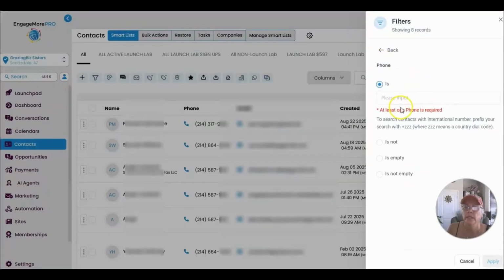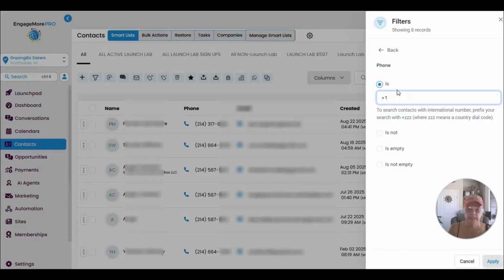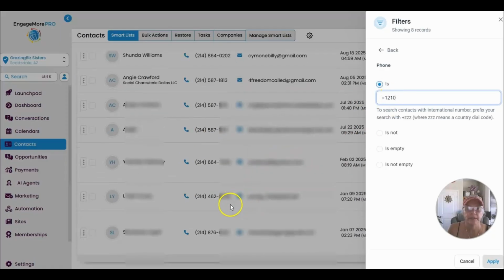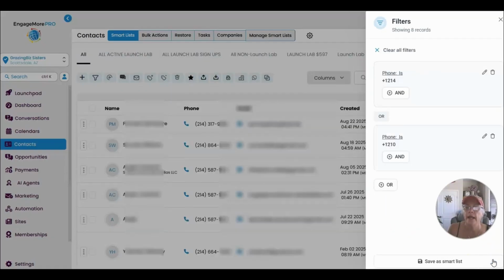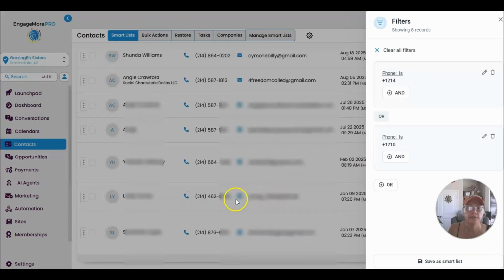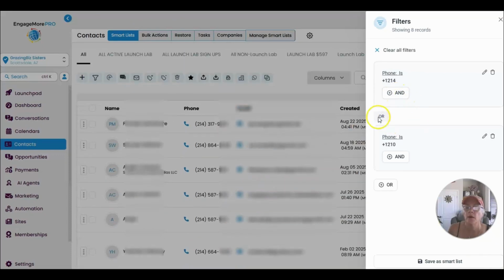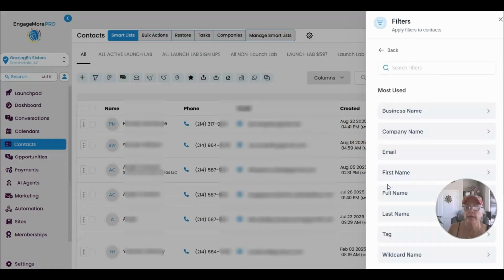210, let's do it again. Plus 1210. I don't know if I'm going to pull any more up, but we'll find out. I think 214 was the big area. So apply. Anybody in here with 210? Doesn't look like it. We're just going to keep going, and we could put them all in, I suppose. So let me do that.